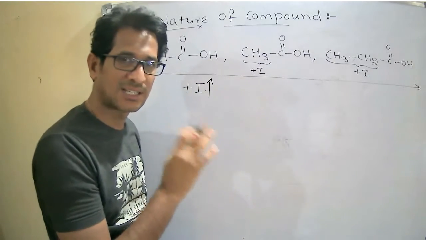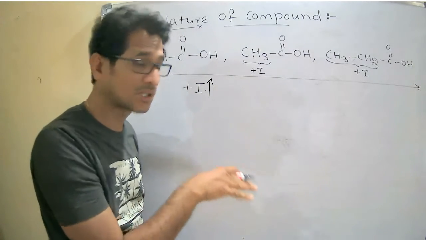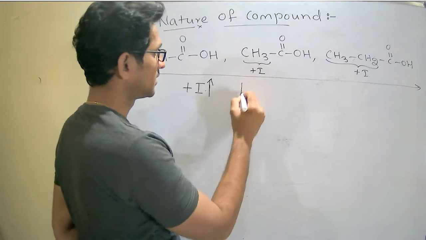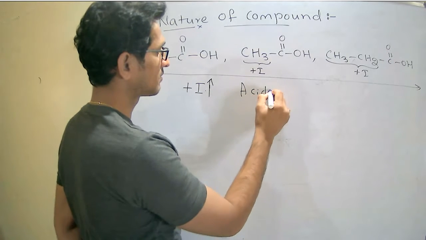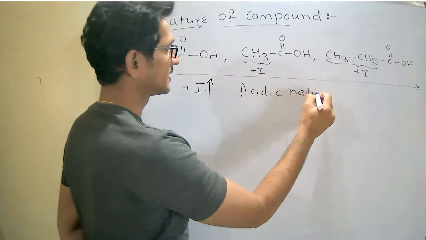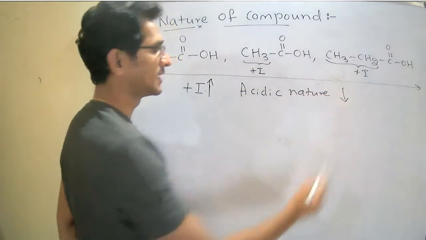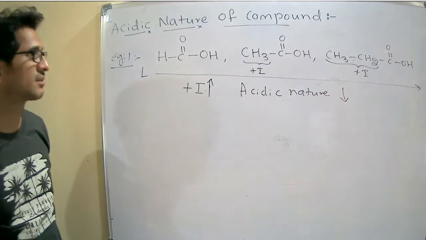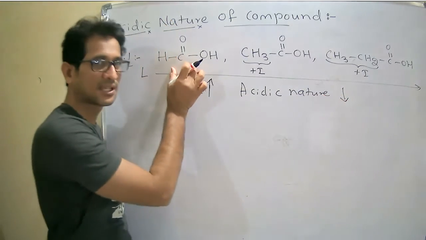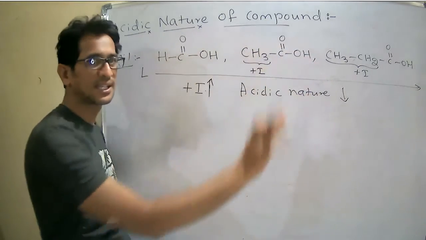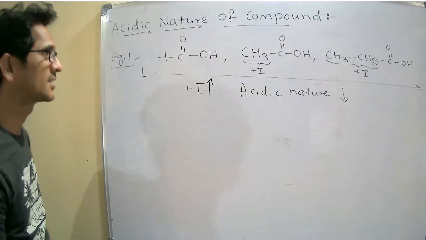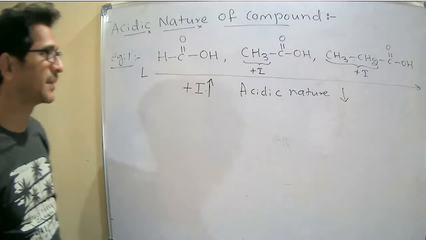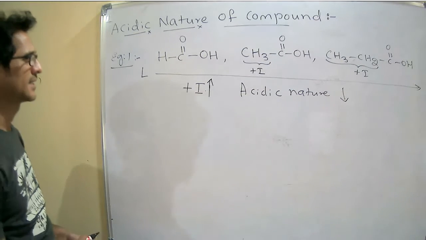We know that acidic nature is inversely proportional to the electron releasing group. Therefore, acidic nature decreases from left to right. So formic acid is more acidic than all the remaining ones.